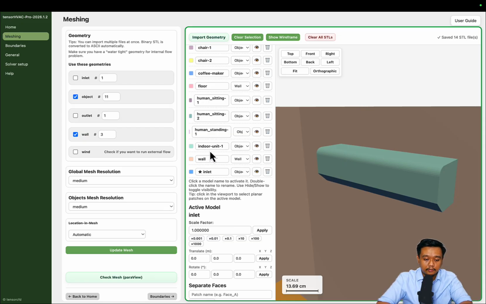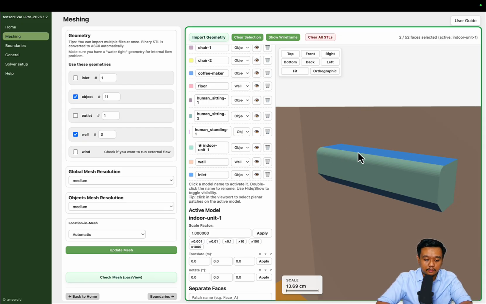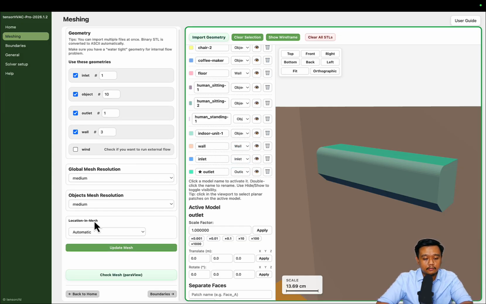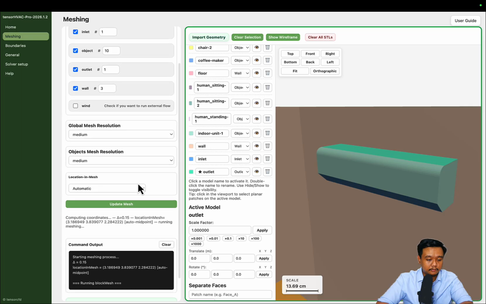And we will do the same thing for the outlet. Here we go, and we define the inlet as the inlet obviously, and the outlet as the outlet. And just update the mesh.